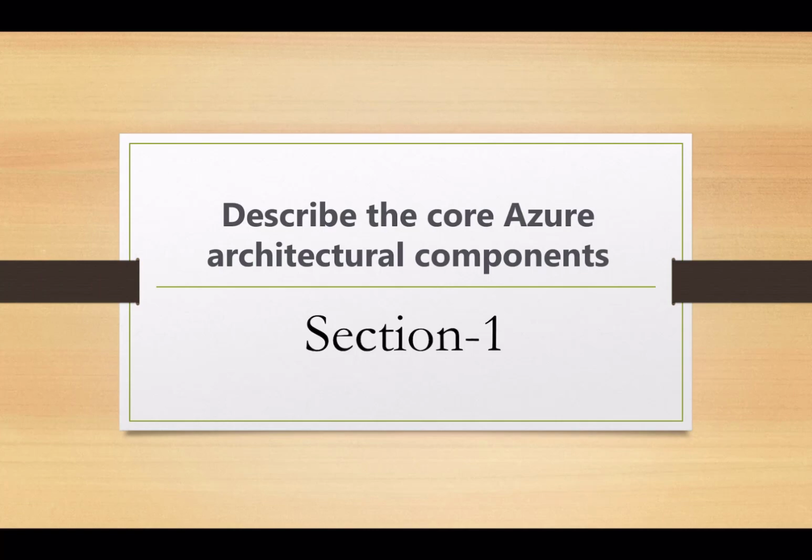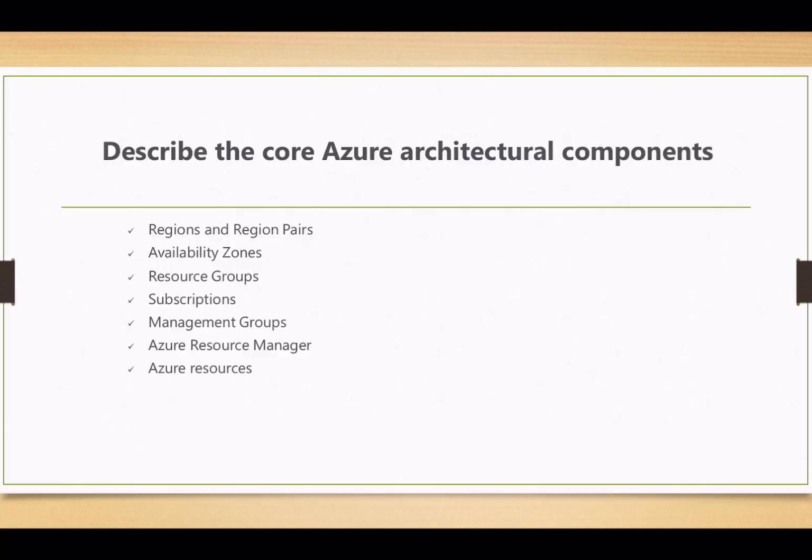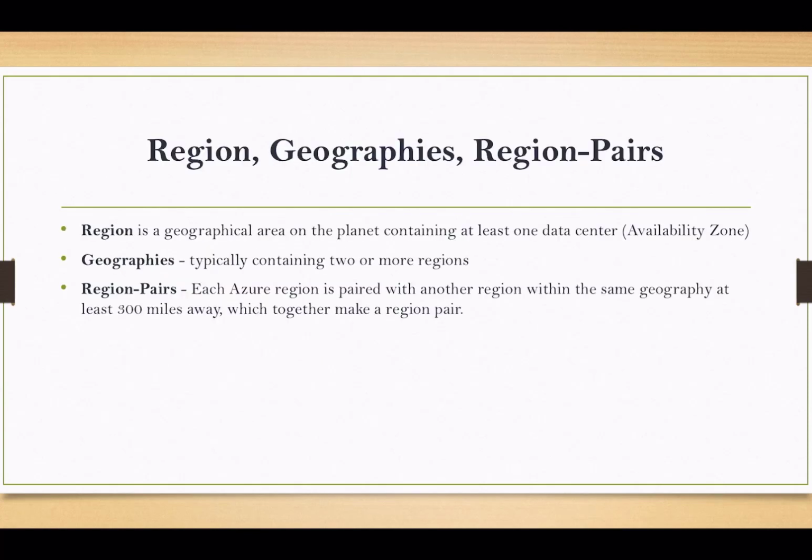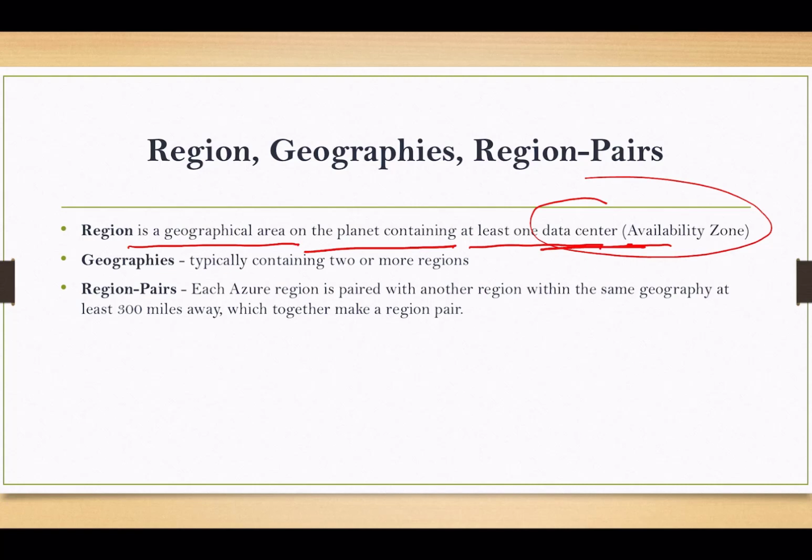So first, let's start with the first section, which I already discussed. Let's start with the region. If we talk in one line, what is a region? A region is a geographical area on the planet that has at least one data center. That data center is known as an availability zone.